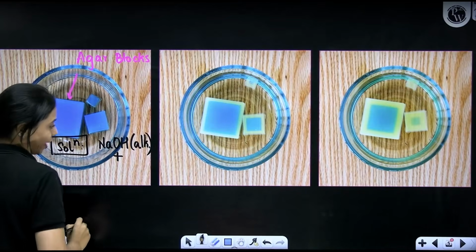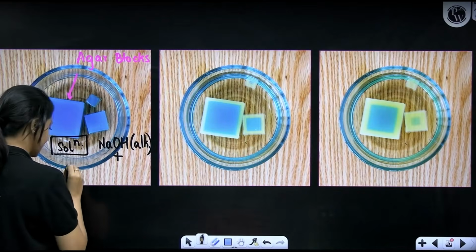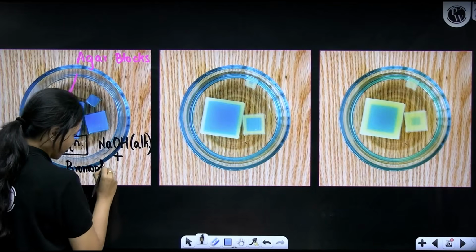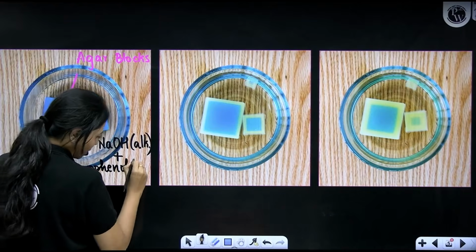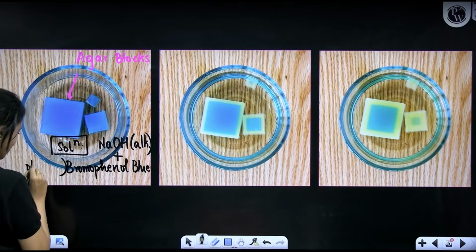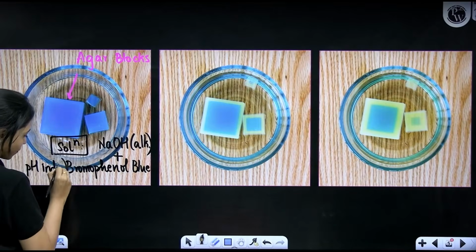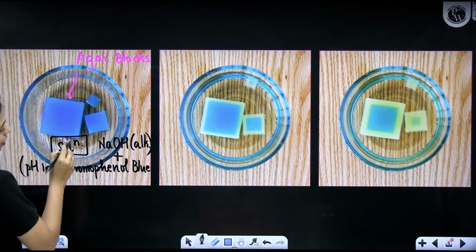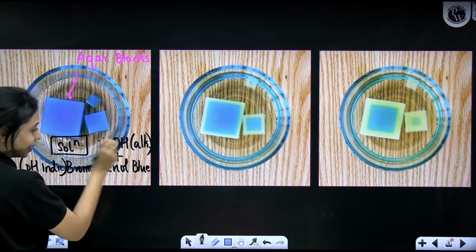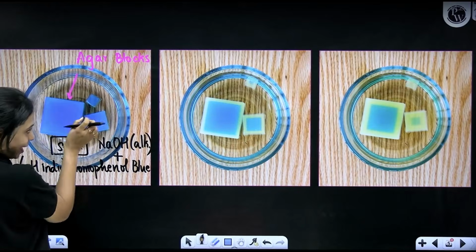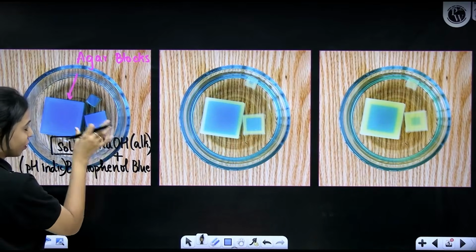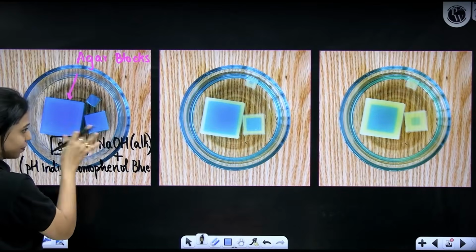Along with sodium hydroxide, I will add a dye called bromophenol blue. This bromophenol blue is basically a pH indicator. Now that it is in contact with the alkaline solution, it has taken up the blue color. Whenever it is in alkaline solution, it will appear blue.